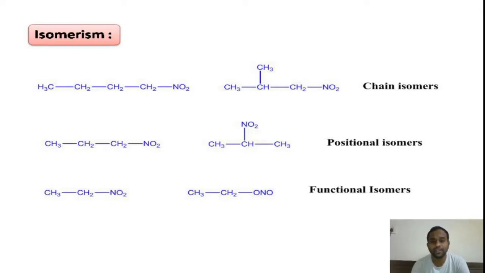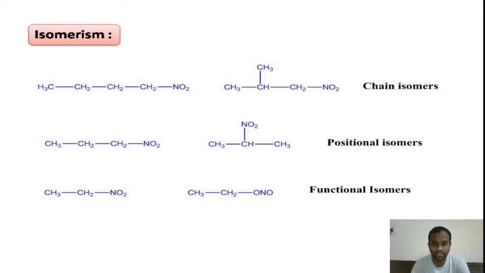So due to the difference in the main chain, these structural isomers are called as chain isomers. We can define chain isomers as structural isomers having same chemical formula which differ in the properties due to the difference in their main chain.